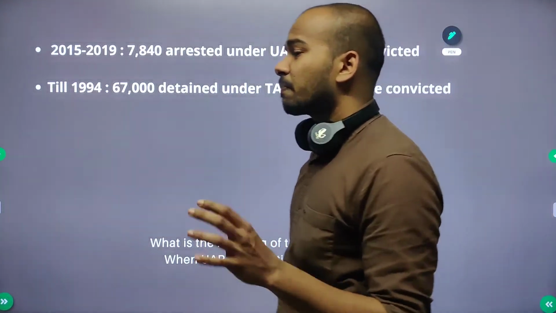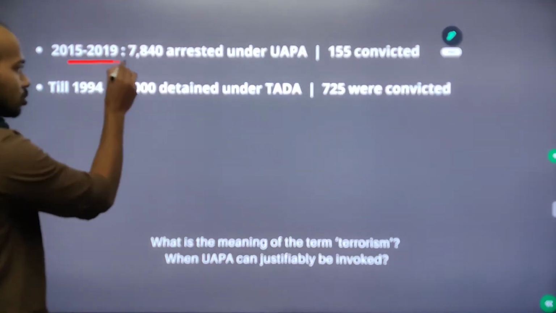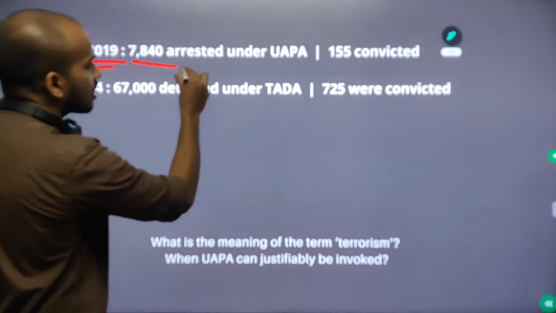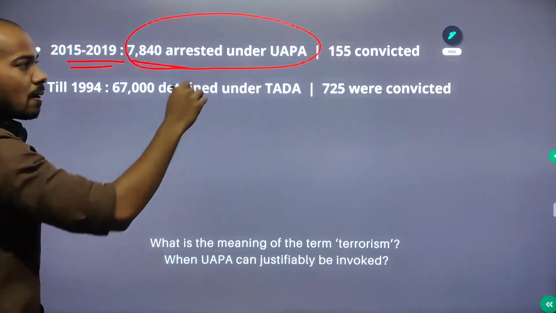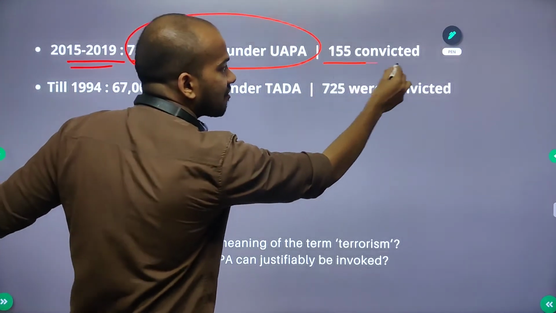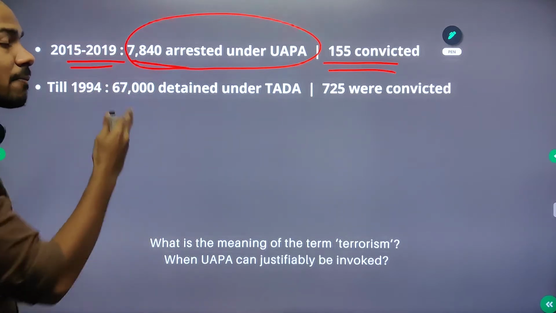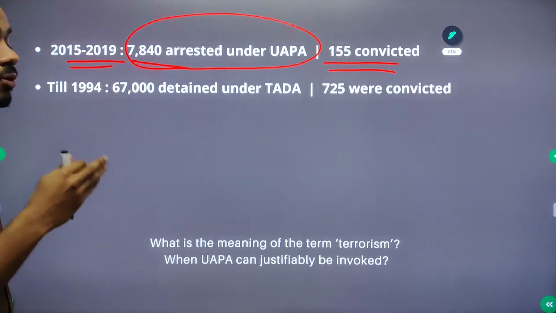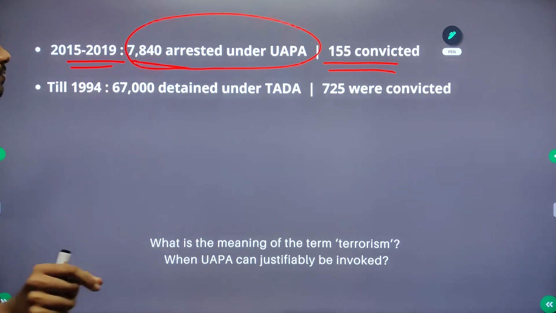And this is pretty much evident when you check the data, because from 2015 to 2019, 7,840 people were arrested under UAPA, and out of this only 155 were convicted, which clearly shows that most of them were not really doing anything related to terrorism.